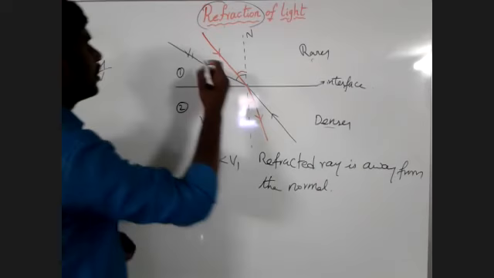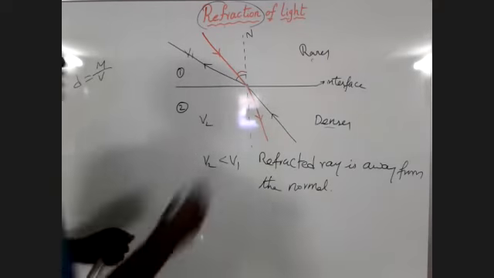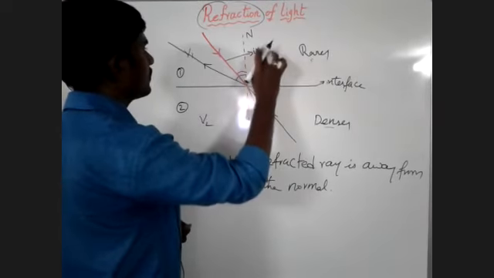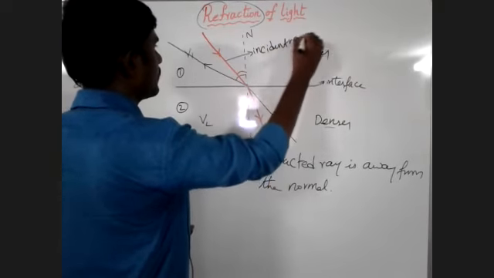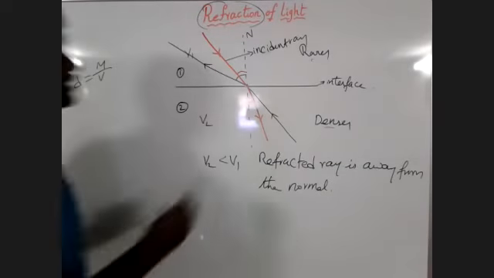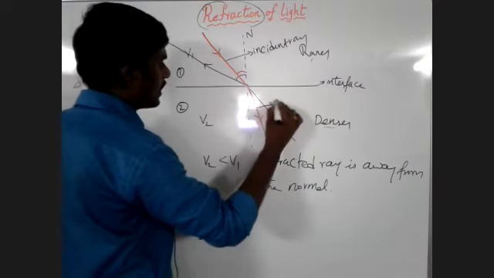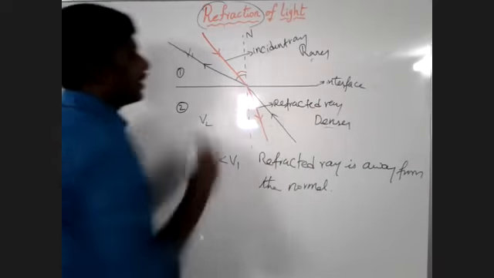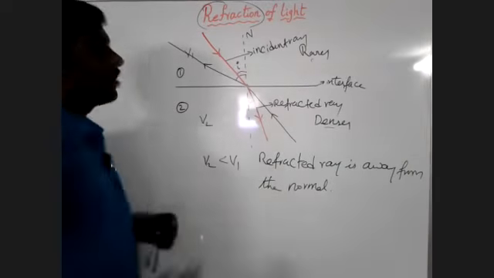Now, the ray which is incident at the interface, we call it the incident ray. The ray which refracts, we call it the refracted ray. The angle between the normal and the incident ray is called the angle of incidence.